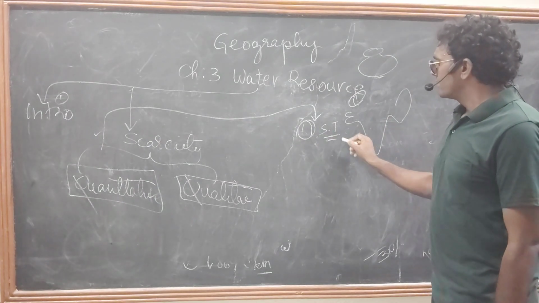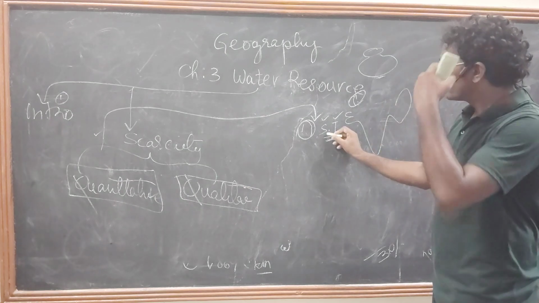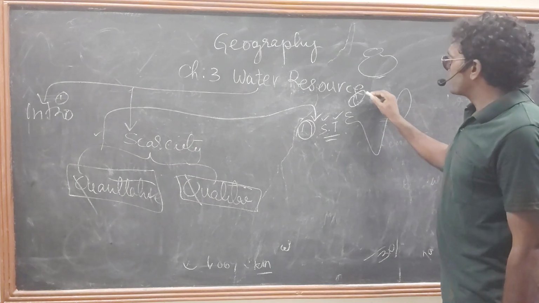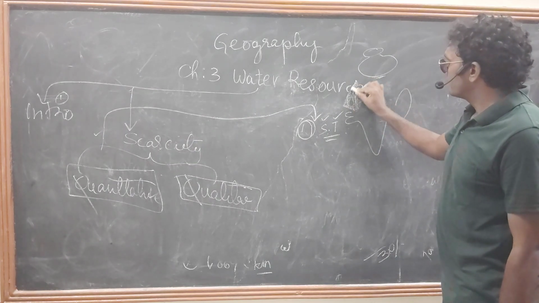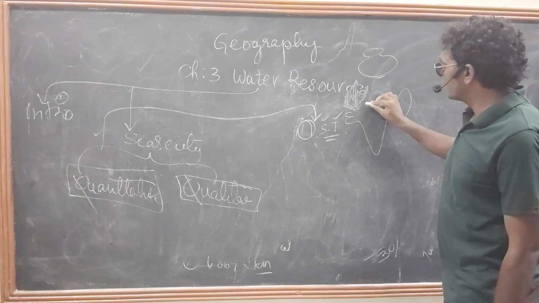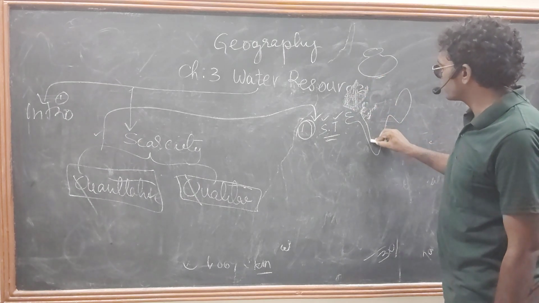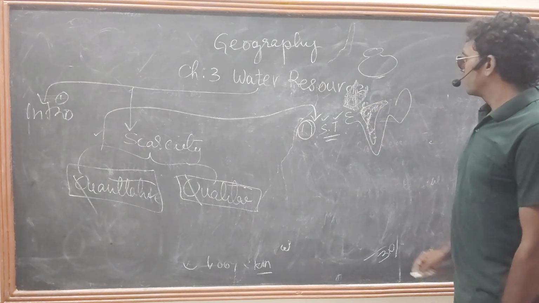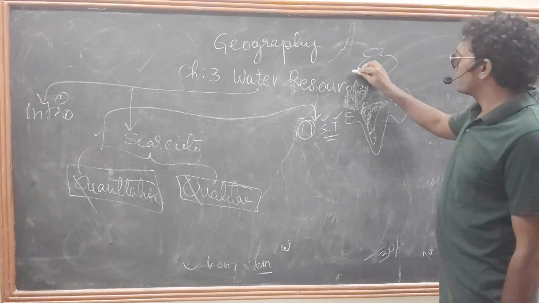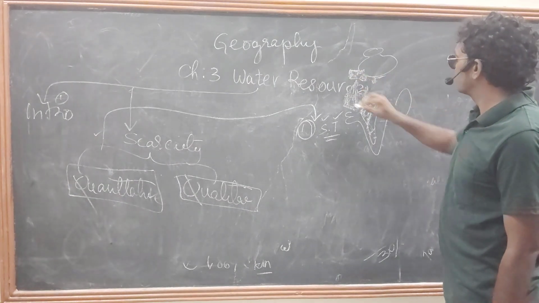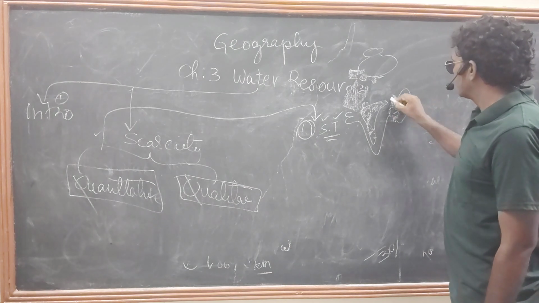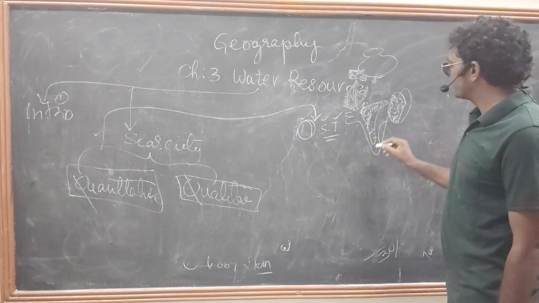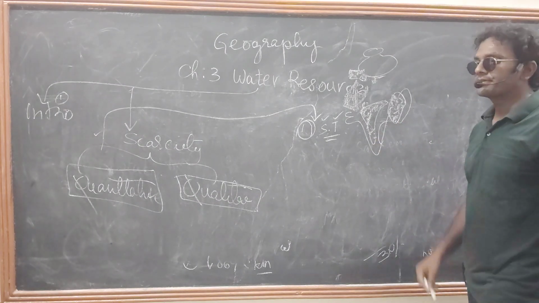Coming to spatial and temporal: spatial means based on space. Some parts of India do not contain much water, such as the Deccan Plateau and Peninsular Plateau areas. But some areas like Jammu and Kashmir, the eastern parts, northeastern India and the coastal belt of India have ample water.